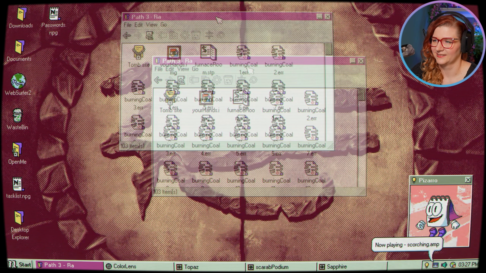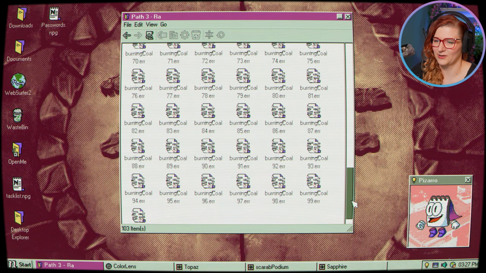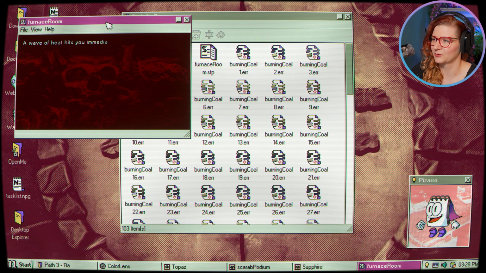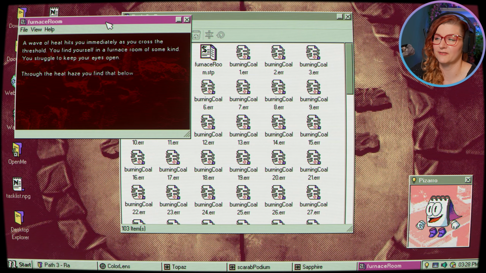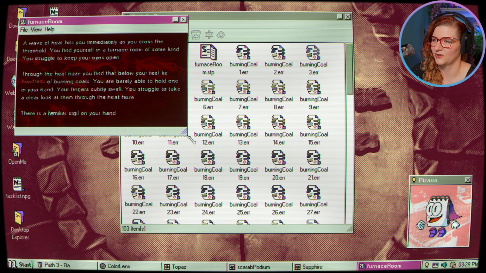Yeah. Ooh, that's a lot of files of burning coals. All with the wrong file extension. Let's read. Furnace room. A wave of heat hits you immediately as you cross the threshold. You find yourself in a furnace room of some kind. You struggle to keep your eyes open. Throughout the heat haze, you find that below your feet lie hundreds of burning coals. You are barely able to hold one in your hand. Your fingers subtly swell. You struggle to take a clear look at them through the heat haze. There is a familiar sigil on your hand.